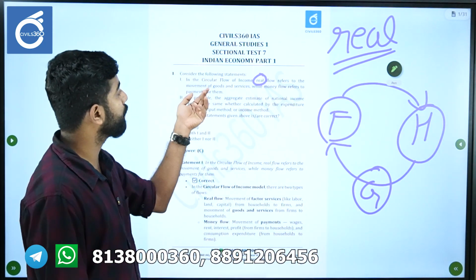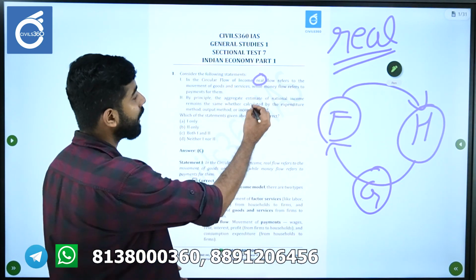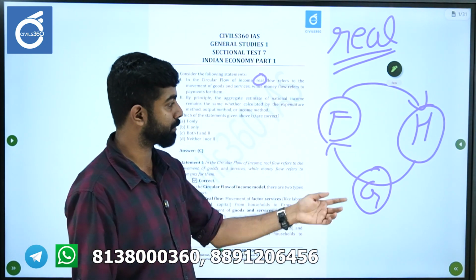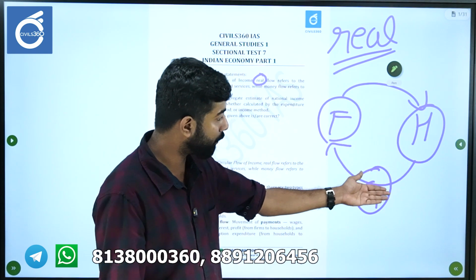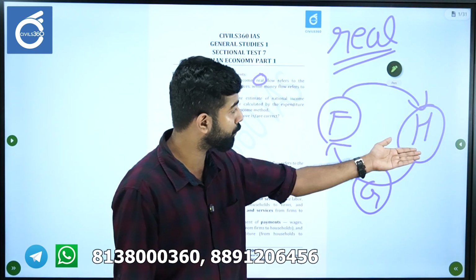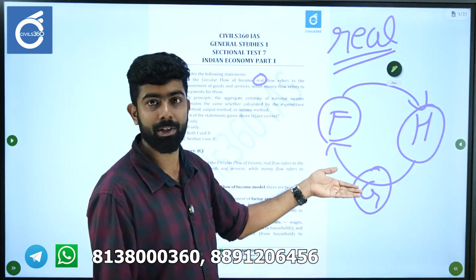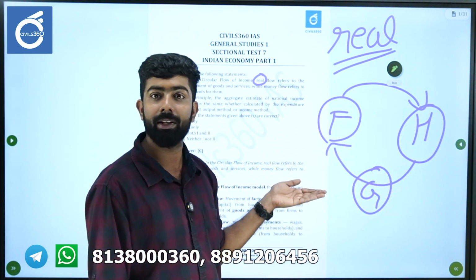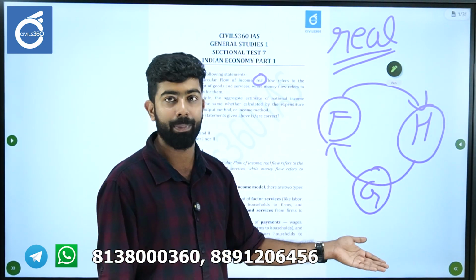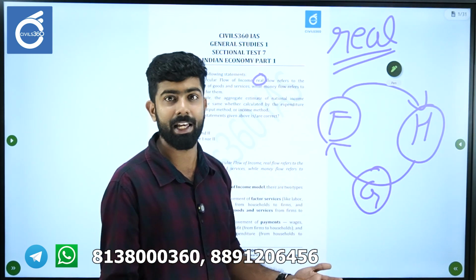Real flow refers to the movement of goods and services, while money flow refers to the payments for them. So here you can see the real flow comes from the households to the various firms and companies, and it consists of the various factors of production: land, labor, capital in the form of savings.